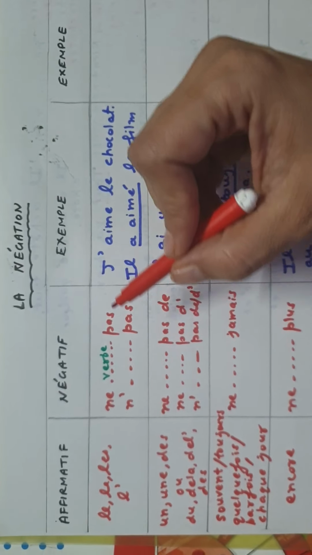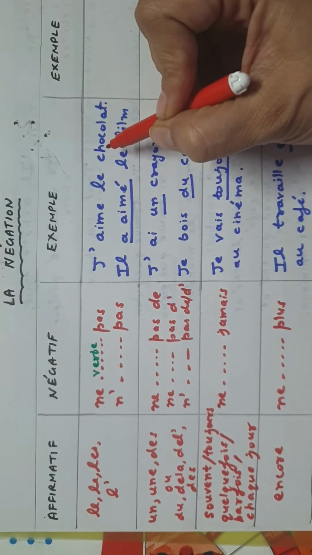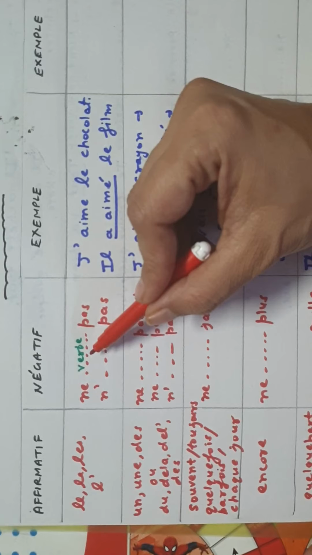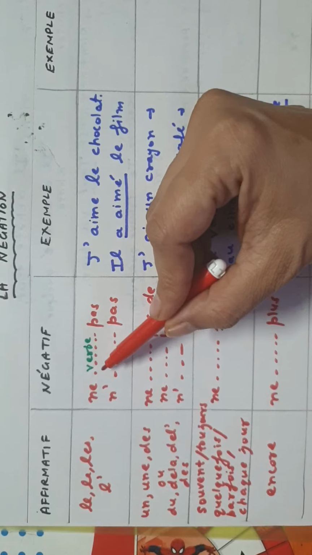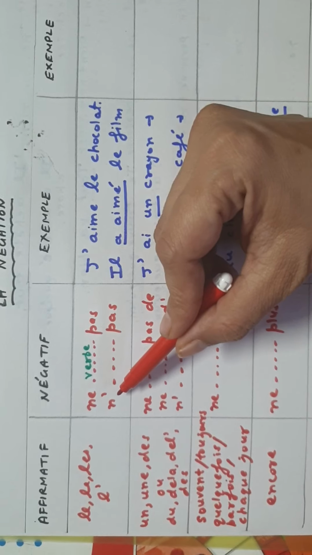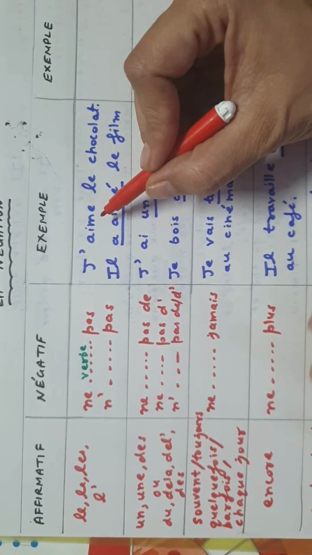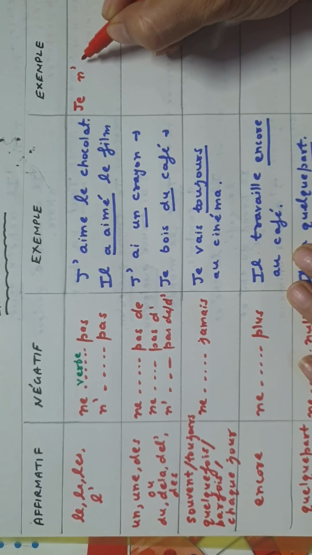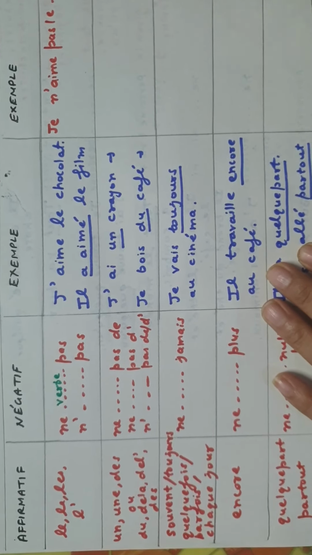For any normal kind of sentence like this, I have taken J'aime le chocolat, where the article le has been used, we just have to apply ne and pas. This is the basic negation which we have learnt. Ne before the verb and pas after the verb, and n apostrophe is used when the verb starts with a vowel, and after that pas. So let us negate this using ne and pas. J'aime le chocolat, the negation will be je n'aime pas le chocolat, like this.